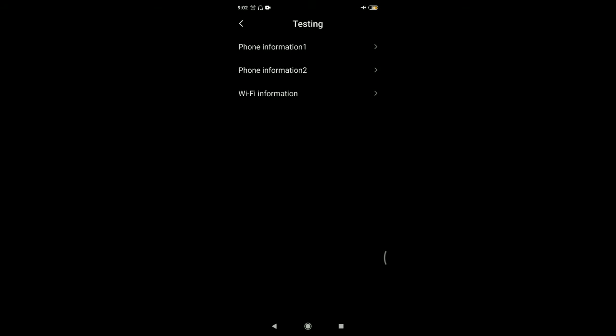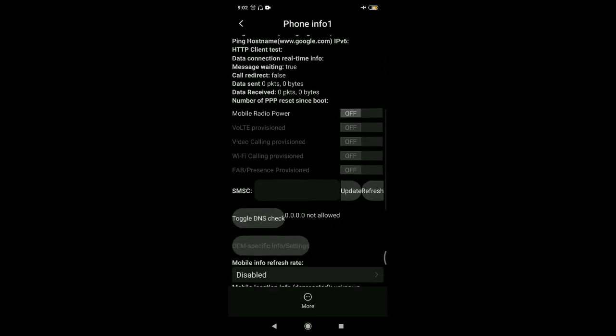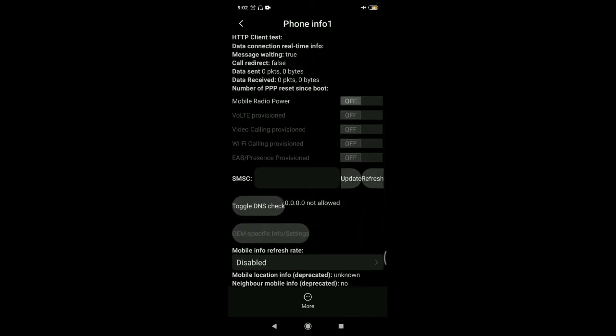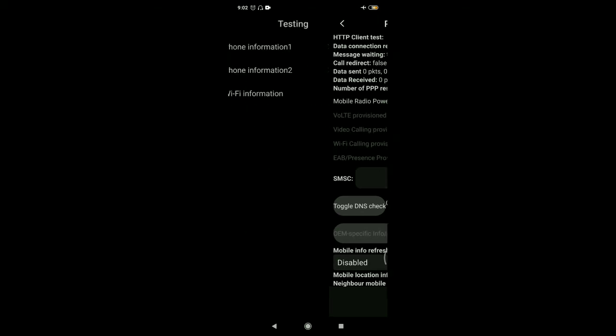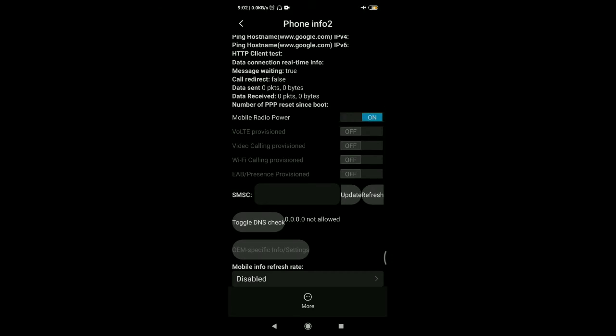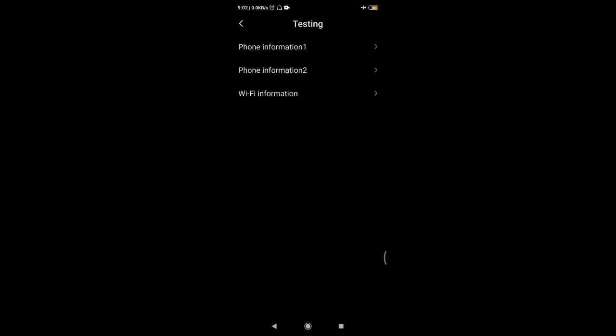And now we have two SIMs in our phone, so we see Phone information 1 and Phone information 2. Phone information 1 is for our first SIM and Phone information 2 is for our second SIM. Go for it and scroll, and here you see mobile radio power. You just have to turn it on. Okay, and go to the other one and do the same also. And here you see Phone information 1 and Phone information 2, and you have to select the SIM in which you have data.